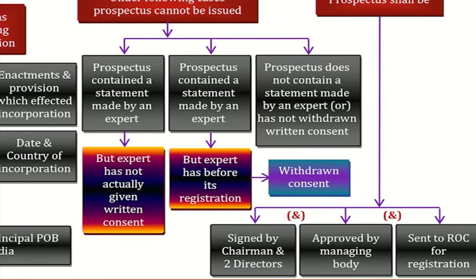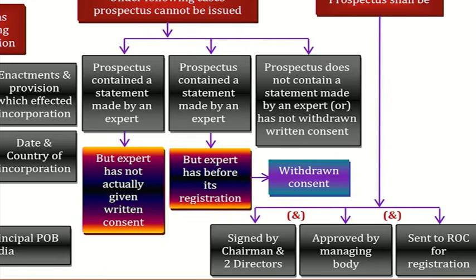Number 2, prospectus contains a statement made by an expert. Everyone. Follow properly. But the expert has before the registration withdrawn the consent. Withdrawn, but still in the prospectus, consent is still there. First what I have given? Consent. Everyone, first what I have given? Continued withdrawn. Even after withdrawal, still my consent is there. False or true? False. Therefore, again you can't issue such a prospectus.